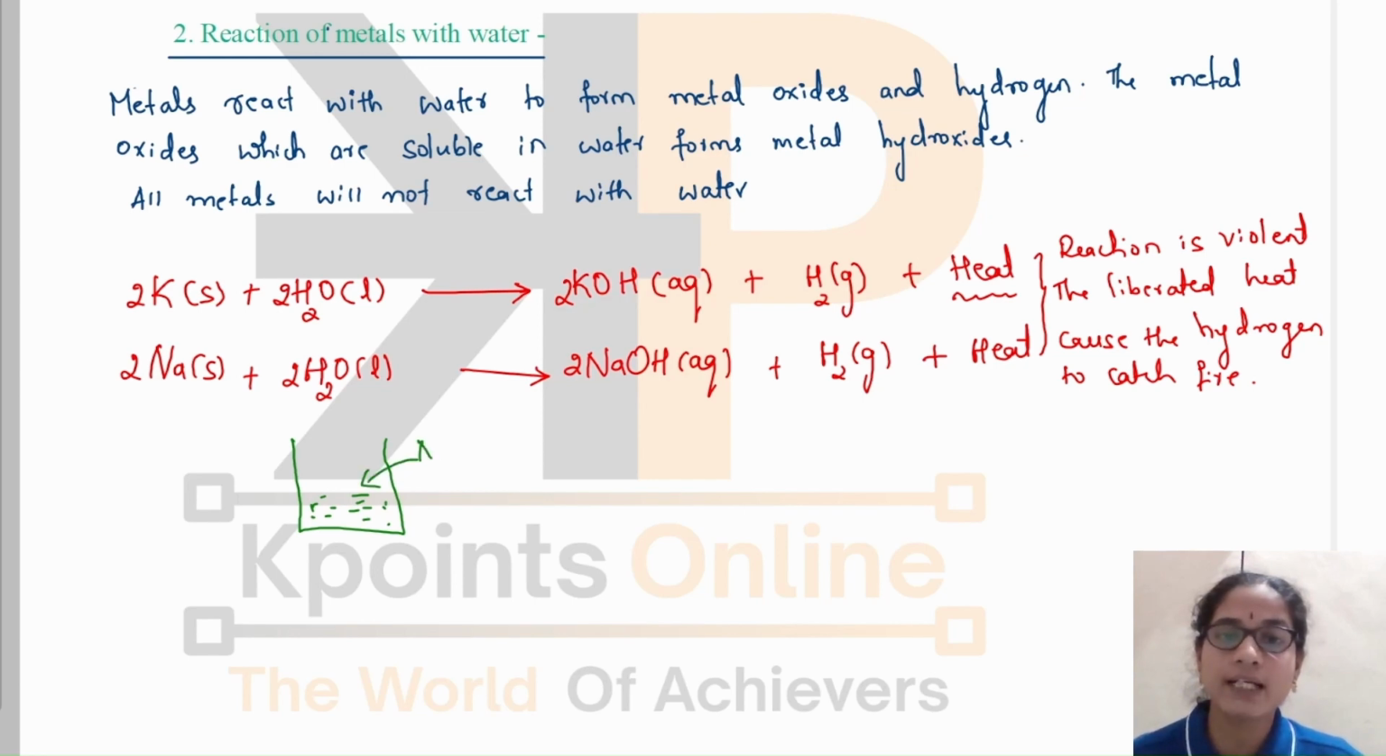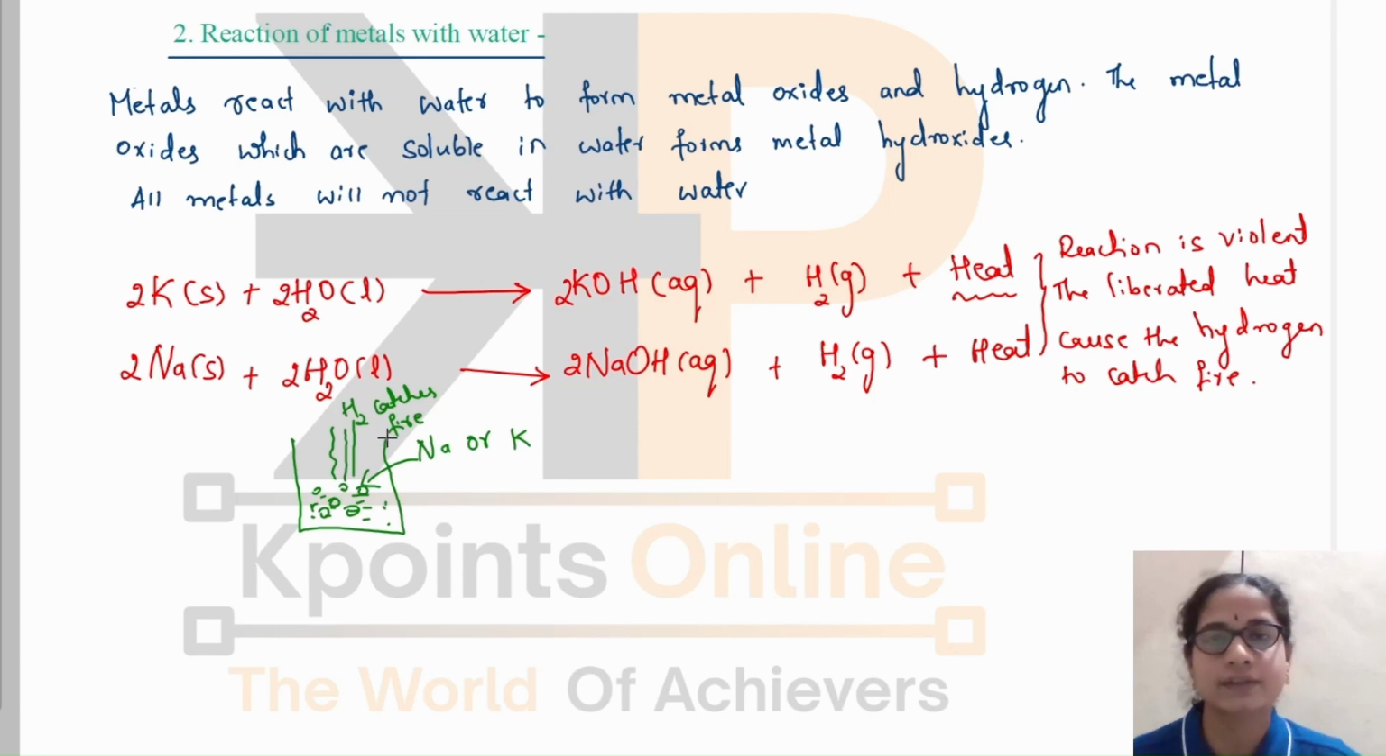When you add sodium or potassium to the cold water, the reaction takes place very spontaneously, resulting in the formation of the hydroxide. There is a formation of bubbles here, and these bubbles are of hydrogen. Once this hydrogen is liberated, more heat is evolved in the reaction mixture, and this causes hydrogen to catch fire.